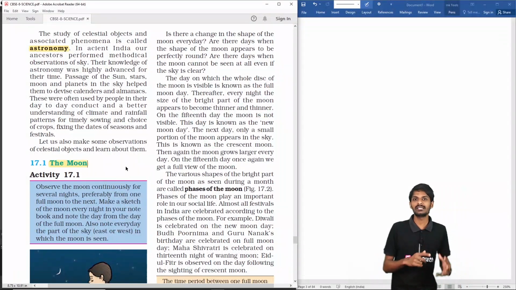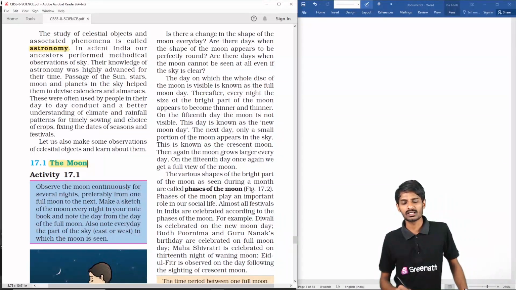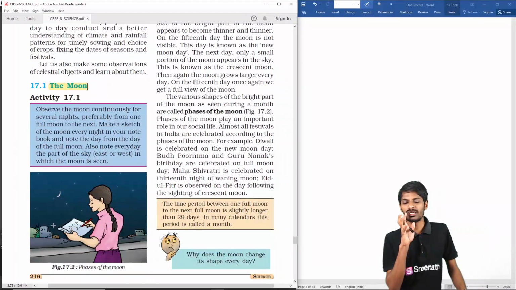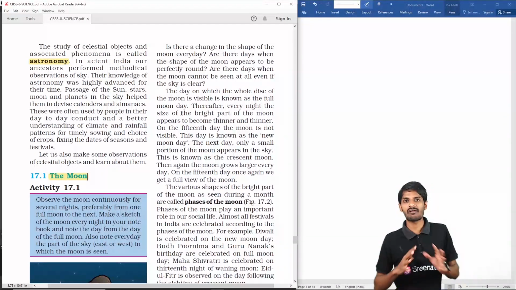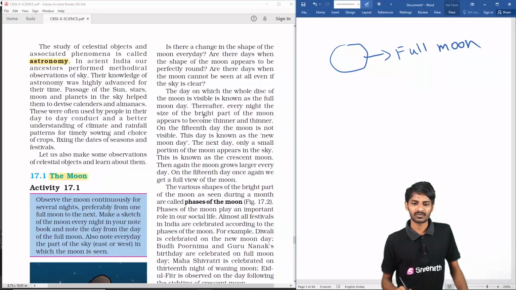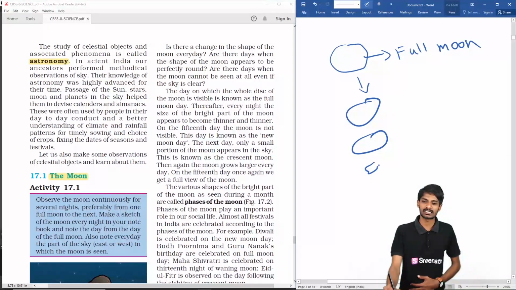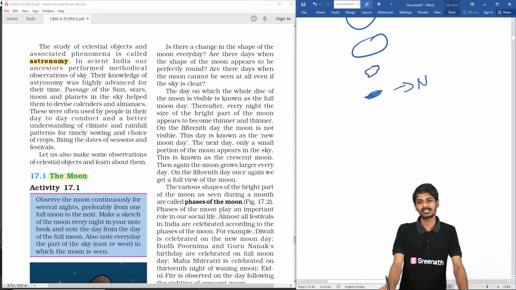No. If you see it every day, its shape is changing. On some days it is very bright, and on some days it is a full circle, and it is called the full moon, where the whole moon is visible to us. But after the full moon, some part goes on decreasing, so the size decreases and decreases, and finally there is no moon. That day is called the new moon day. That is our new moon day.